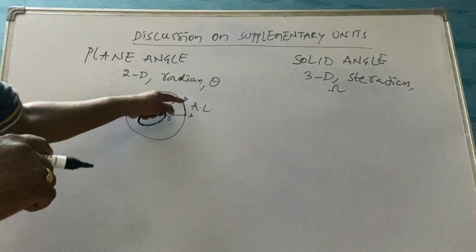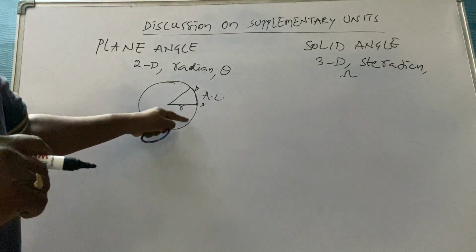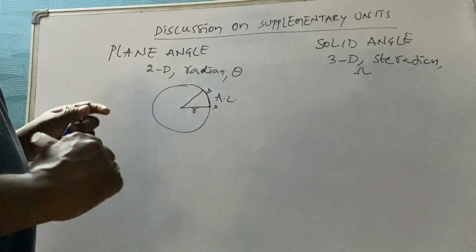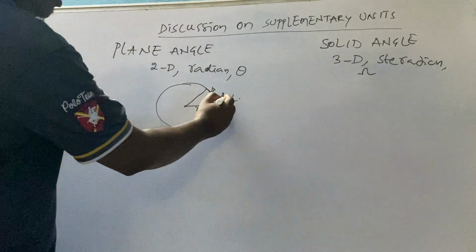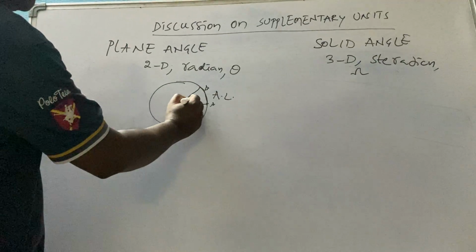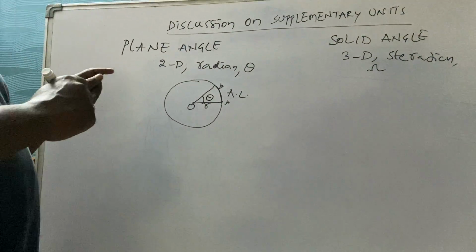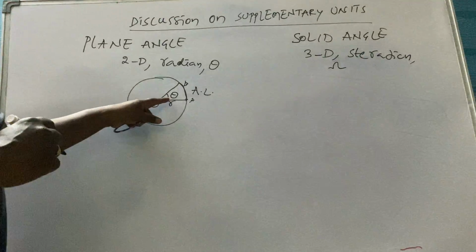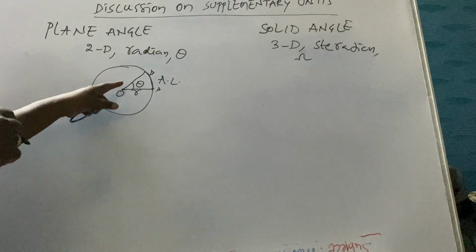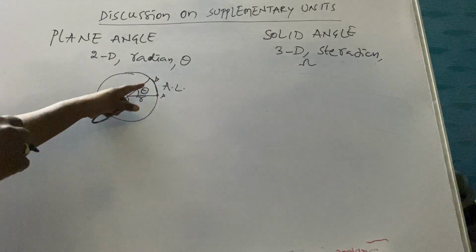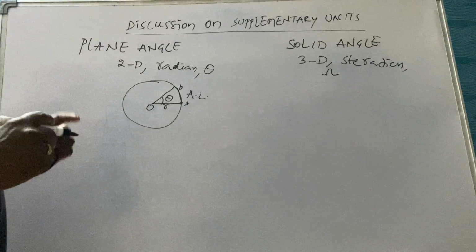When we travel along the circumference, the distance is called arc length. The angle subtended by the arc length at the center is theta, and that is nothing but the plane angle.